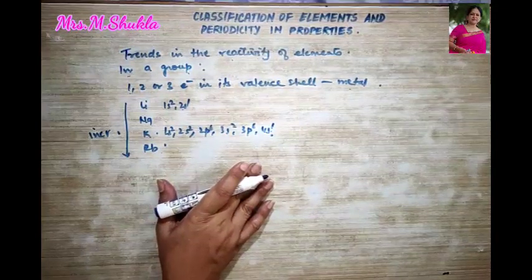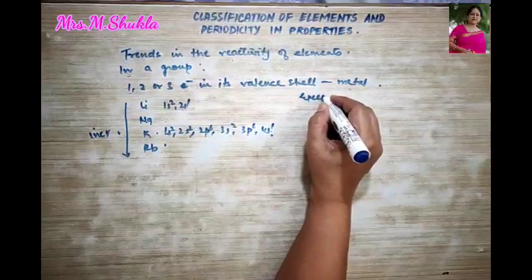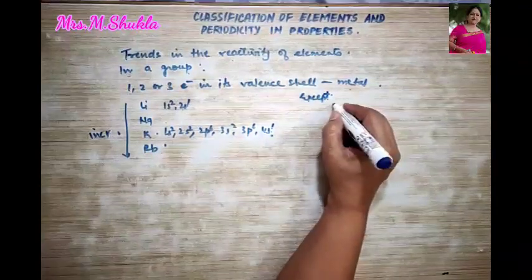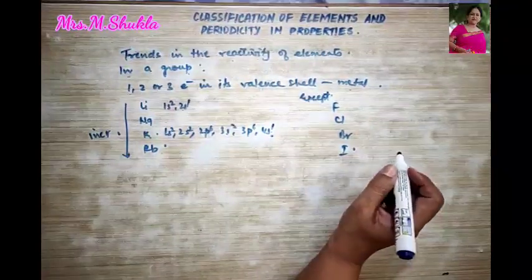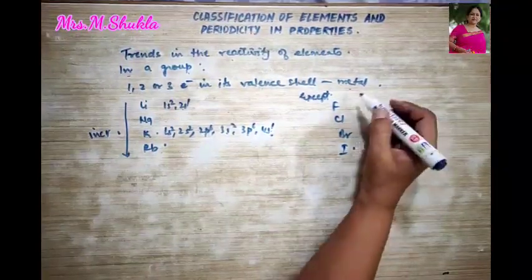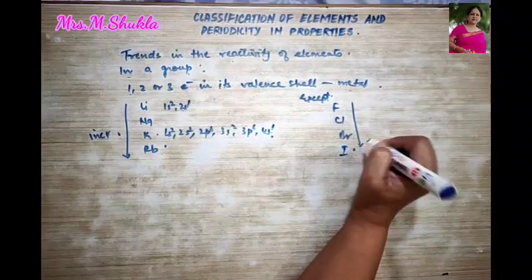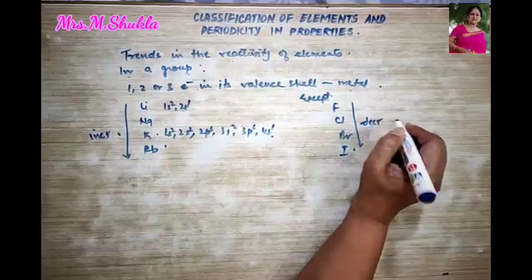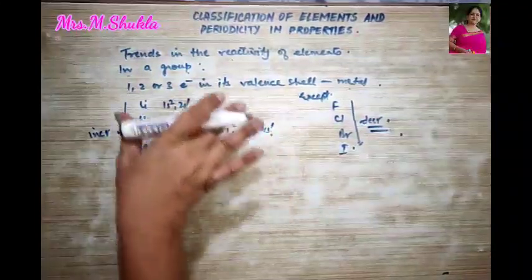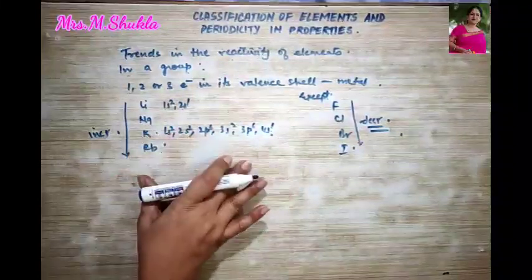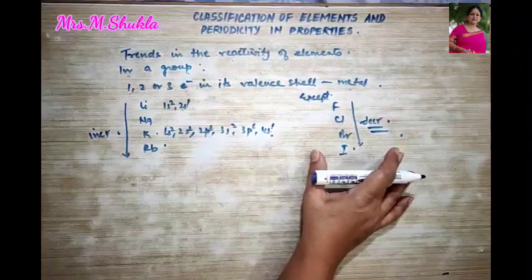Now let us talk about an exception over here. If you remember, halogens: fluorine, chlorine, bromine, iodine, right? Over here, as we go down, in the case of halogens, the reactivity decreases. Everywhere else as we go down, the reactivity increases, but in case of halogens only, the reactivity decreases.